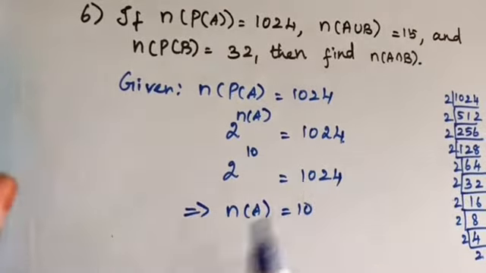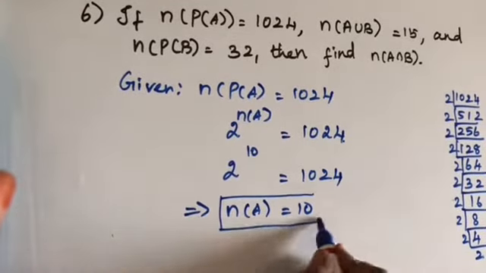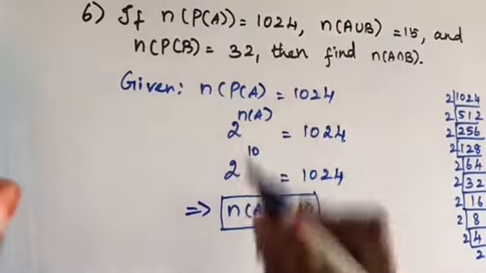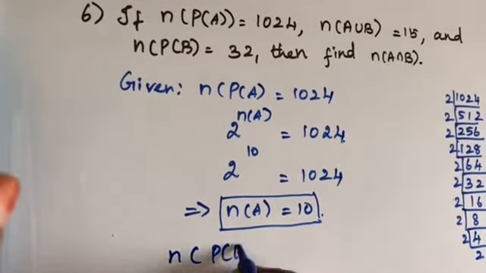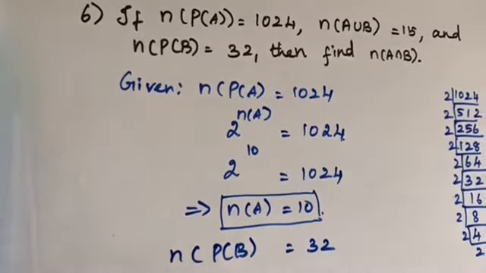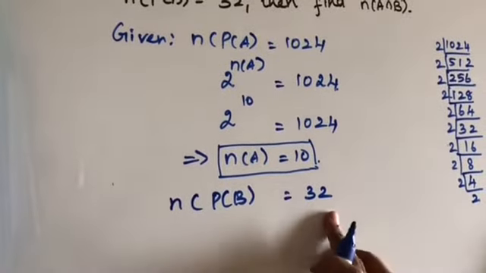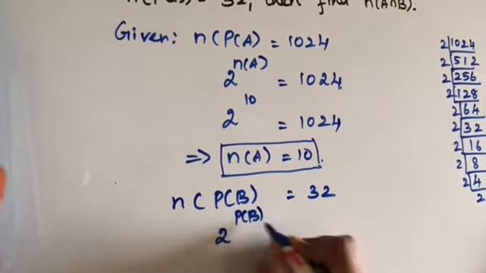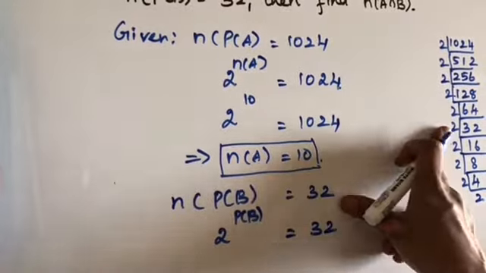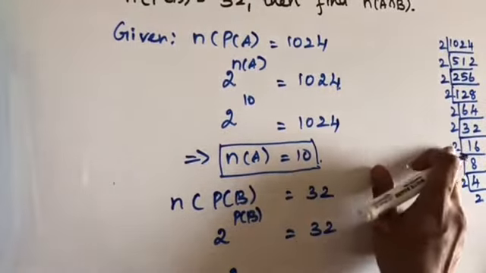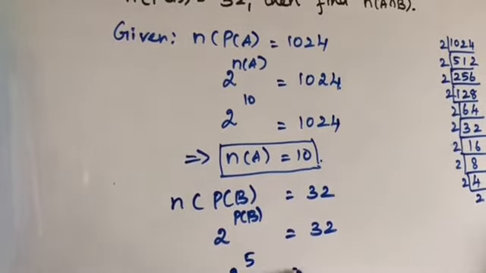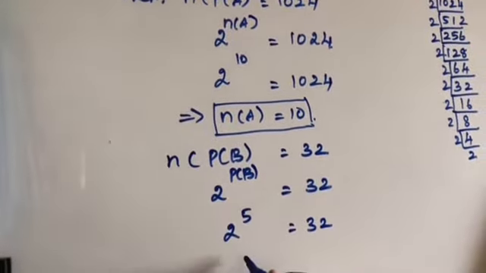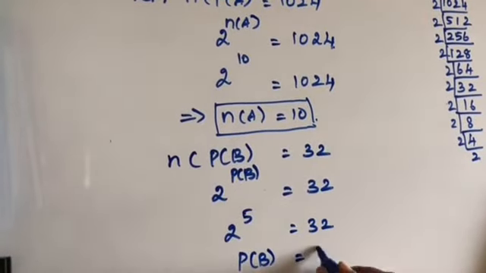2 power n of A equal to 1024. Similarly, 2 power 10 is equal to 1024. So n of A is equal to 10. And n of P of B is equal to 32. Okay. So 2 power n of B is equal to 32. 32 can be written as 2 power 5: 1, 2, 3, 4, 5. So 2 power 5 is 32. So n of B is equal to 5.